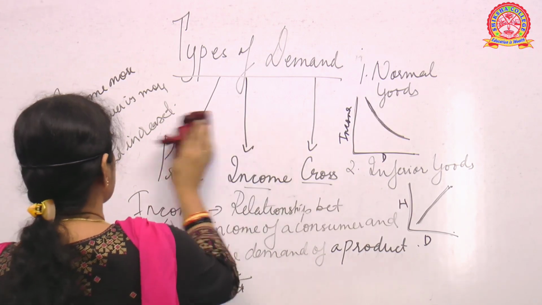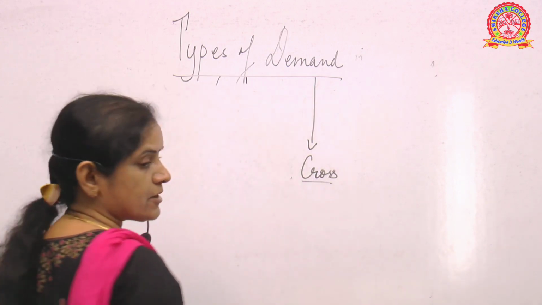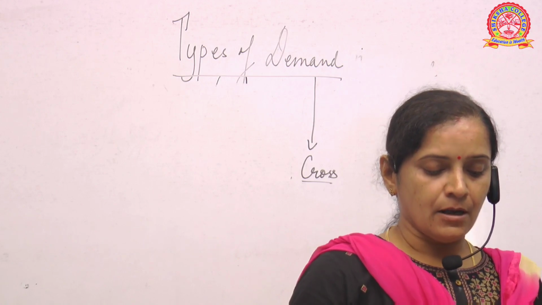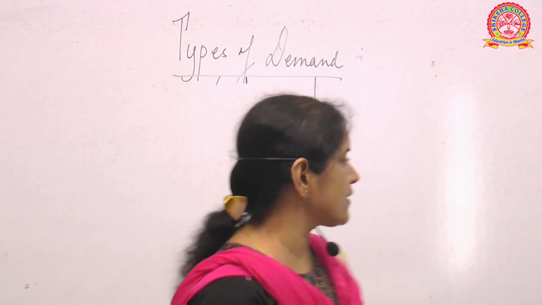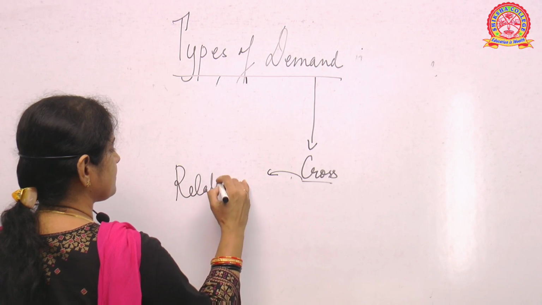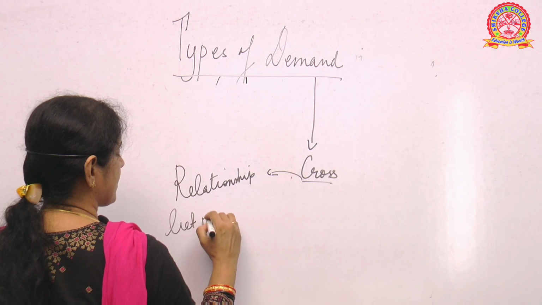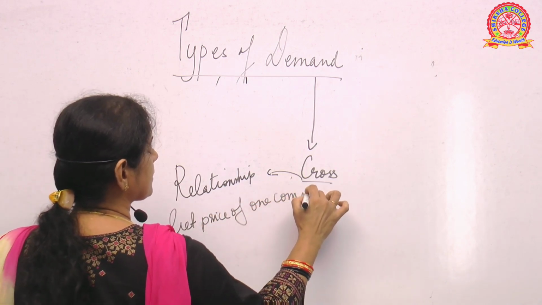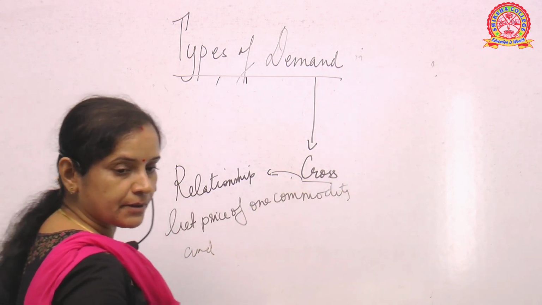Okay, now this is price, income. Now let us discuss what is cross demand. Okay, what is cross demand? Cross demand actually explains the relationship between the price of one commodity and the demand for another. Right? What is this? A relationship between the price of one commodity and demand for another commodity.